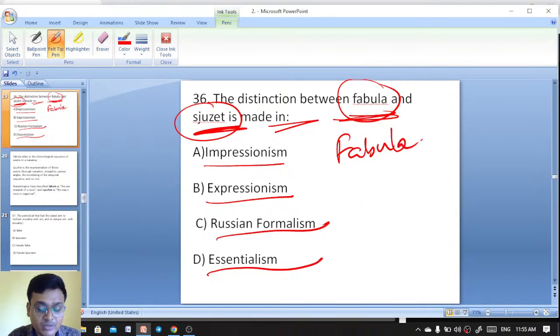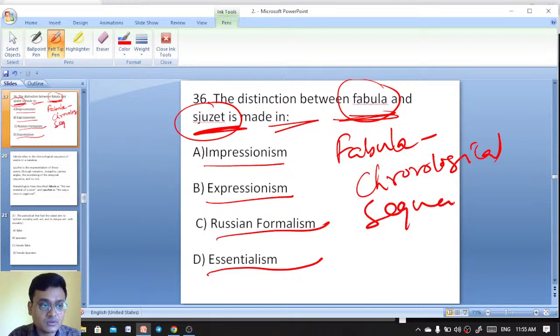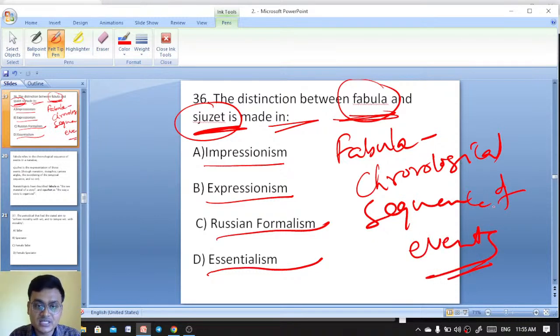Fabula is the chronological sequence of events in a story, in a narrative. So the chronological sequence of events in a narrative is known as fabula. Whereas sujet is how these events are represented.